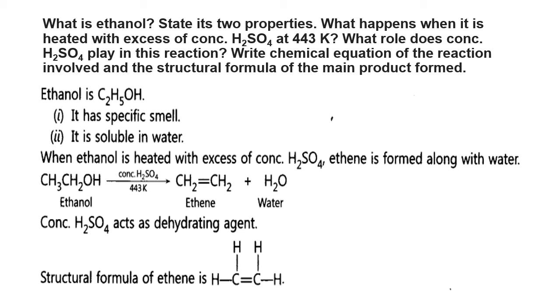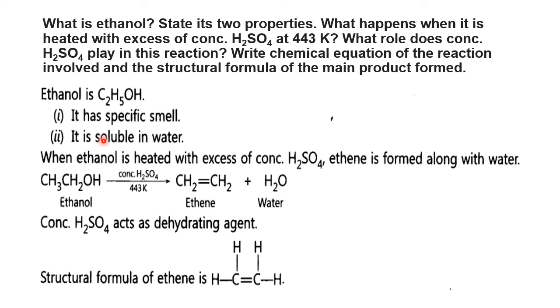Now, what is ethanol? Ethanol is an alcohol. It is C2H5OH. State its two properties. I told in the normal theory class, its main property is that it has a special tangy, peculiar smell, the alcoholic smell. That is one property. The second important property is that it is highly soluble in water. It mixes with water in all proportions. So these two are the most important properties, and those two I selected here.